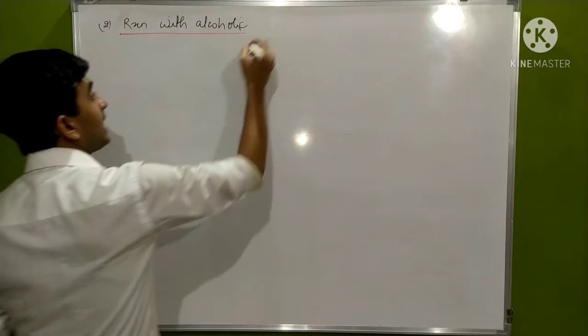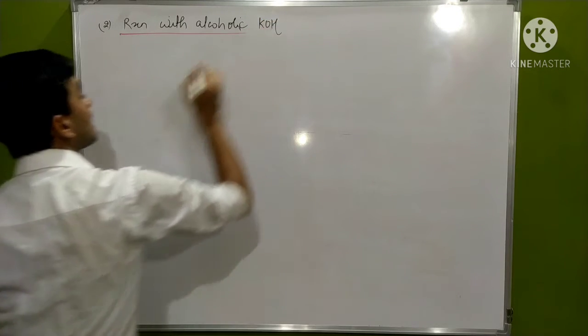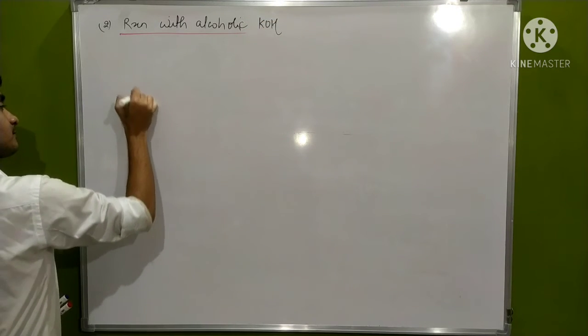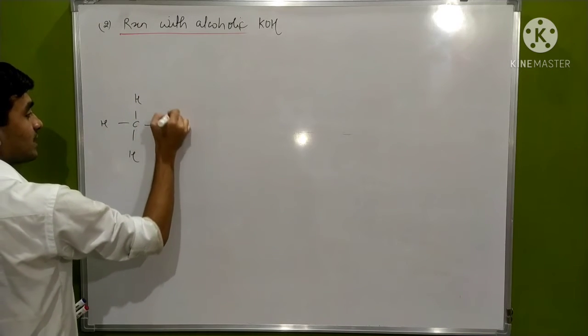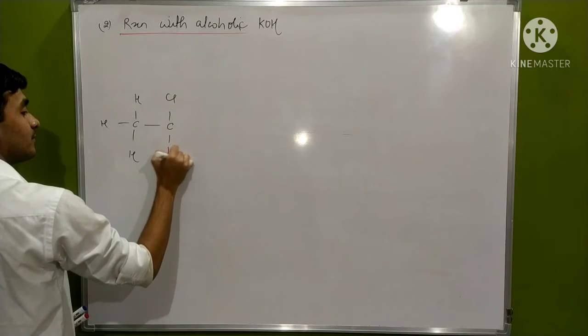Now, within alcoholic KOH, I am taking another example because I have to explain the Saytzeff rule.